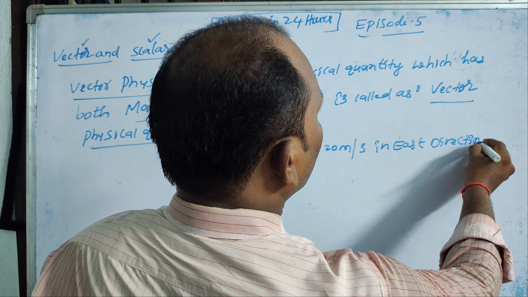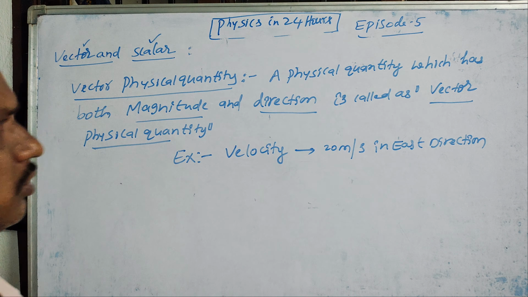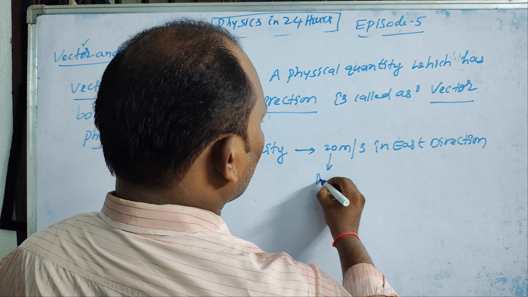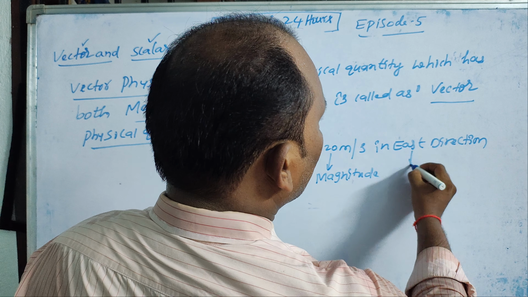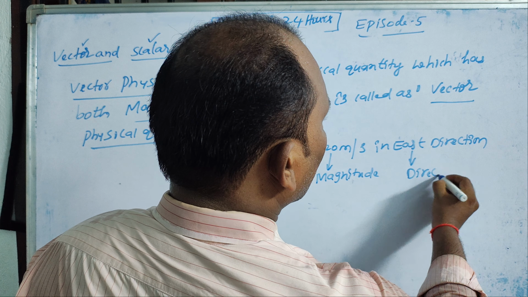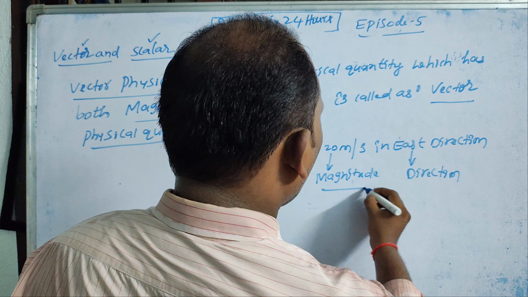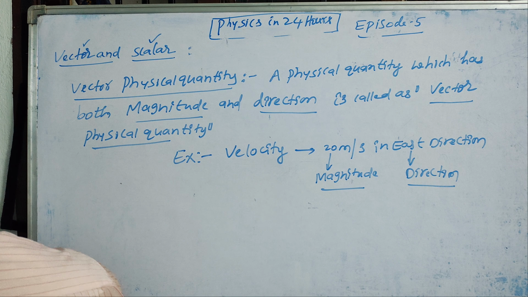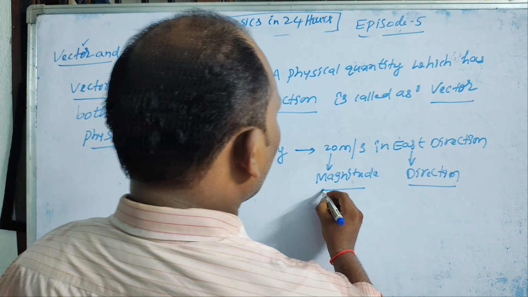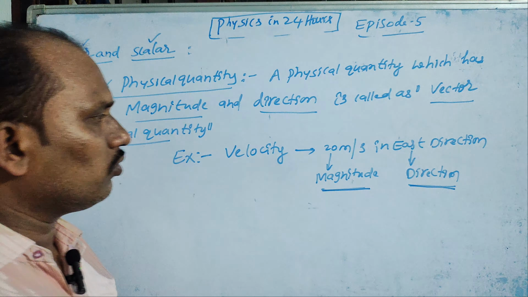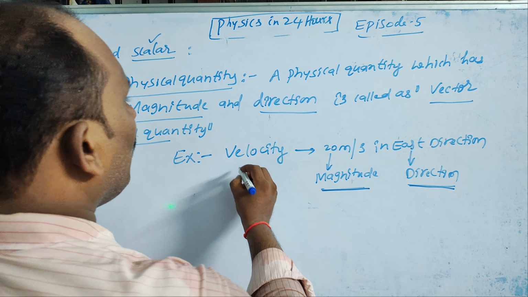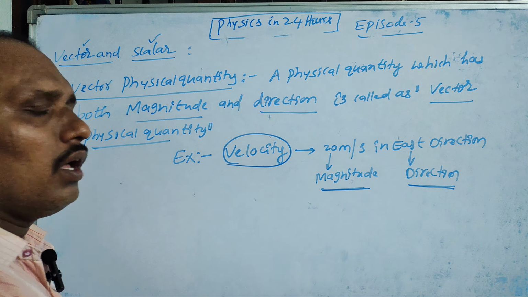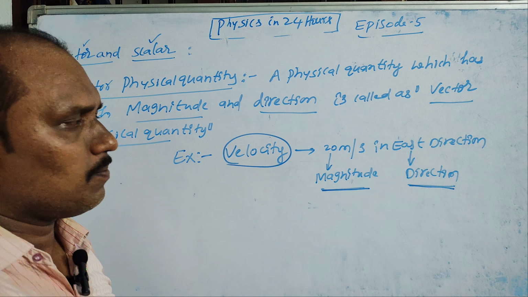This 20 is the magnitude, and this east is the direction. So it has both magnitude and direction. That is the way velocity becomes a vector physical quantity.